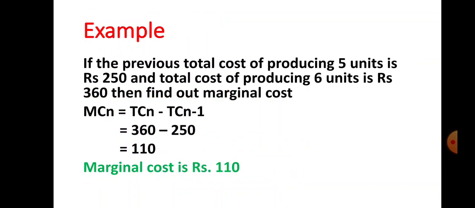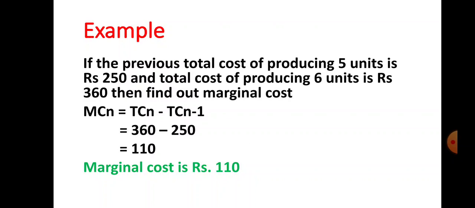Now let us see how to obtain the value of marginal cost, how to calculate marginal cost. Here the example is given: if the previous total cost of producing 5 units is rupees 250 and the total cost of producing 6 units is rupees 360, then find out marginal cost. What is your first step? You have to write down the formula of marginal cost. MCn is equal to TCn minus TCn-1. MCn means marginal cost of the nth unit. What is TCn? Total cost of the nth unit. And what is TCn-1? Total cost of the previous unit.